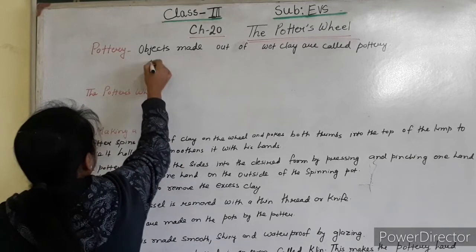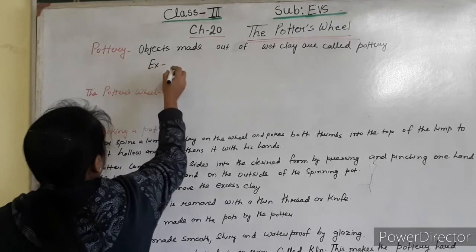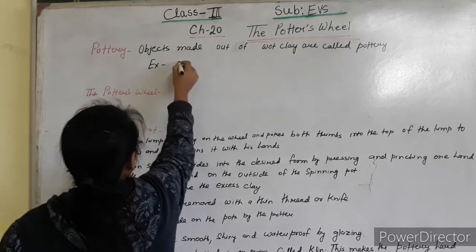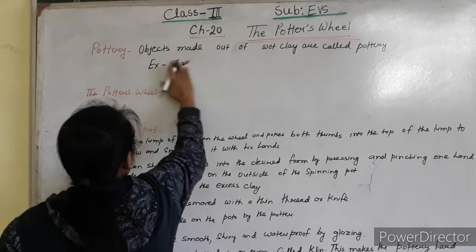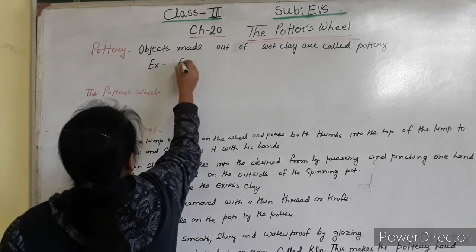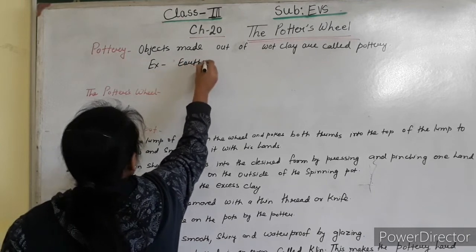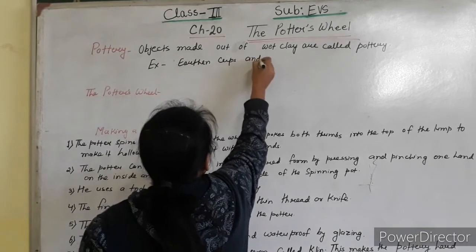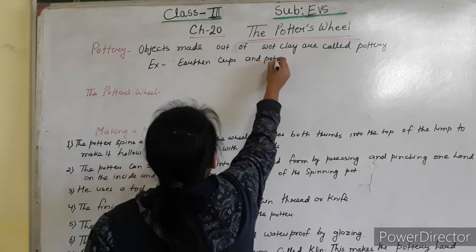Examples of pottery are cups, earthen cups and pots.